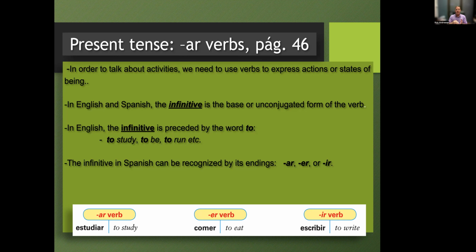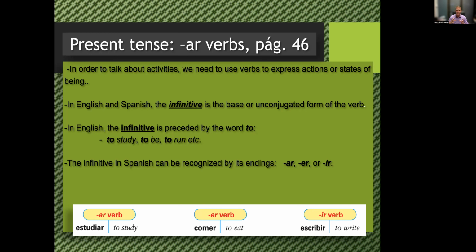So in English, the verb to be gets conjugated I am, you are, he, she is, we are, y'all are, they are. So those are conjugated forms of those verbs. The infinitive has a to with it. The conjugated forms are different forms of that infinitive verb.